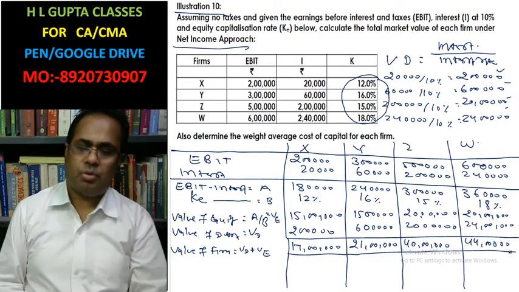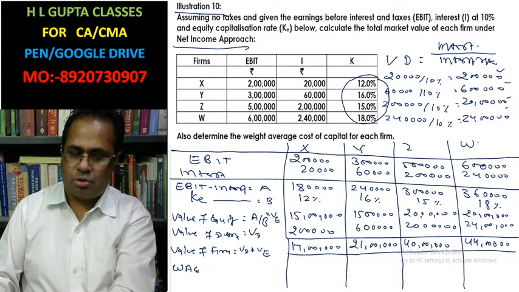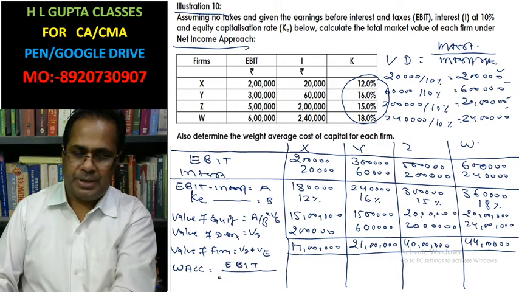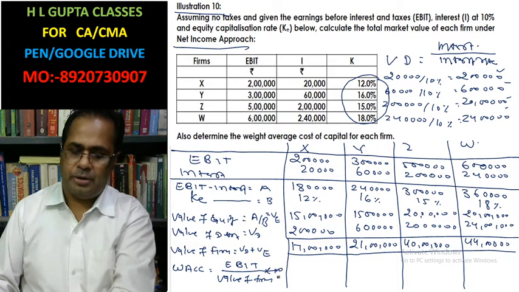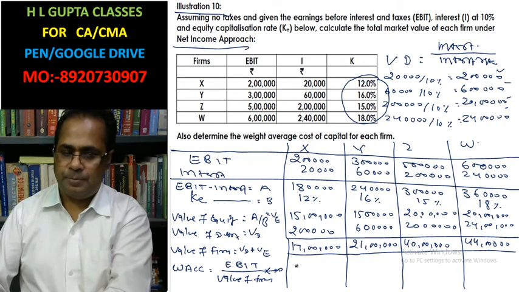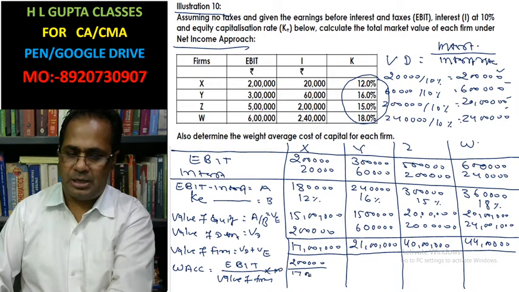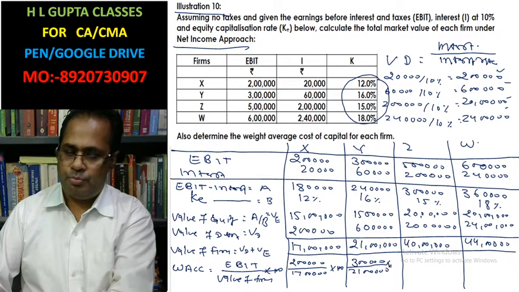Now we have to calculate weighted average cost of capital. So weighted average cost of capital equal to EBIT divided by value of firm into 100. What is EBIT? EBIT given 2 lakh. 2 lakh divided by 17 lakh into 100. This is the 3 lakh divided by 21 lakh into 100.